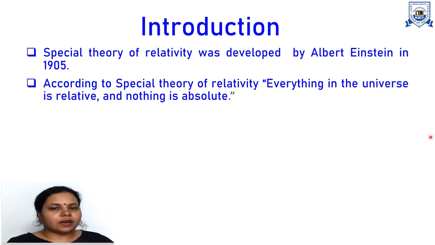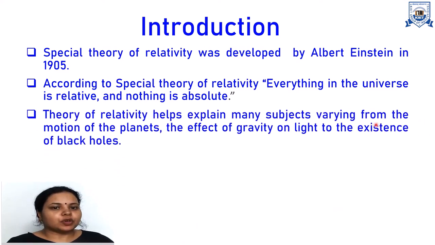Theory of relativity has great importance in physics because a number of experimental facts could not be explained on the basis of classical physics. So theory of relativity helps explain many subjects like motion of the planets, the effect of gravity on light, existence of black holes. Even theory of relativity developed new experimental facts. For example, nowadays we are using GPS in our mobile. It is completely based on the theory of relativity.